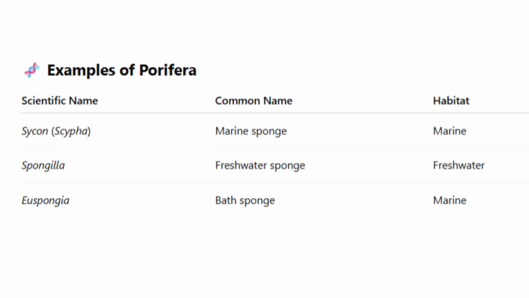Examples of Porifera. Scientific name, common name, habitat. Sycon, Scypha: marine sponge, marine. Spongilla: freshwater sponge, freshwater. Euspongia: bath sponge, marine.